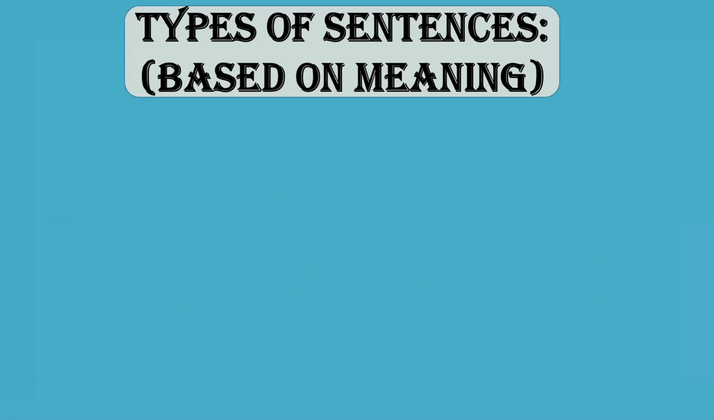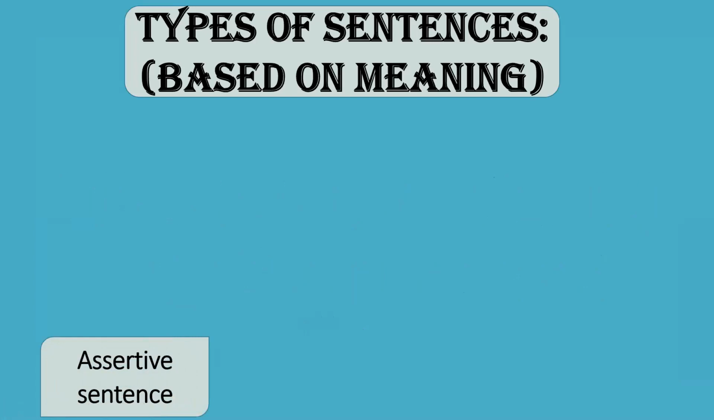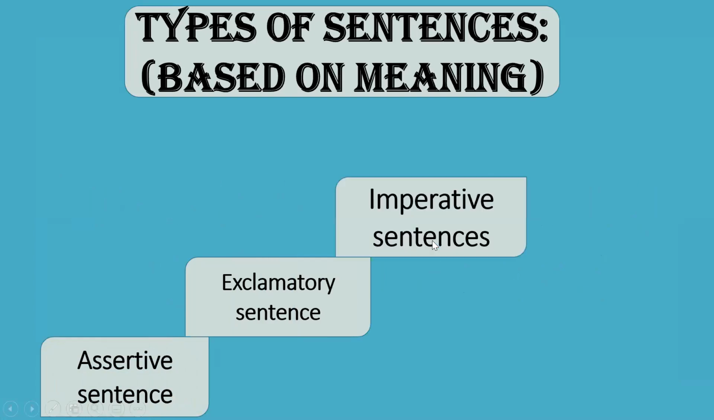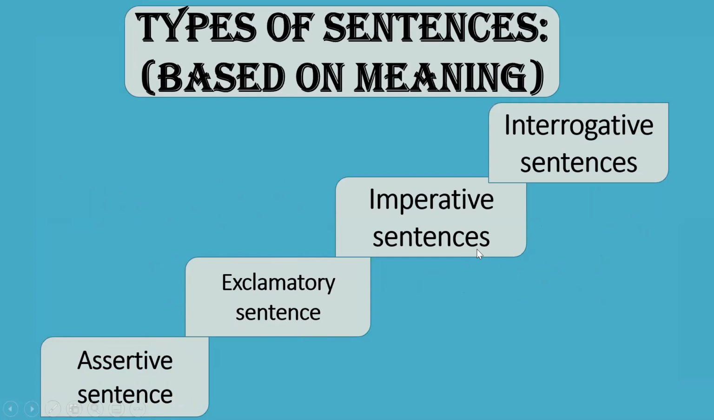So I told you, based on meaning, sentences are of 4 types. What are those types? Assertive sentences or declarative, exclamatory sentences, imperative sentences, and interrogative sentences. These are the 4 kinds of sentences which we have been doing since class 6. These are the 4 kinds of sentences based on their meaning.